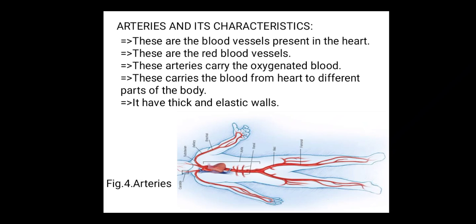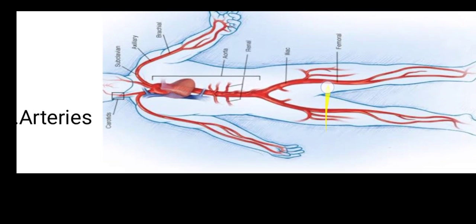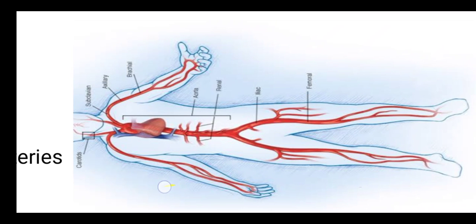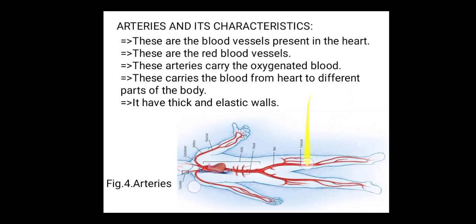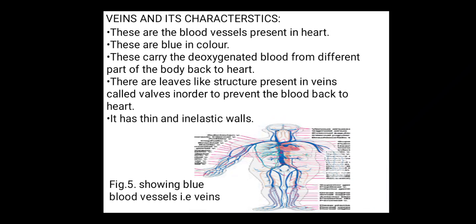So as you can see in this human body, the red tubes are going throughout the body. These are known as the arteries, and the biggest artery in our body is the aorta. So next we will know about the veins. So what are veins? These are the blood vessels present in our heart. These are not blue, but as they carry the deoxygenated blood, they are generally seen as blue.